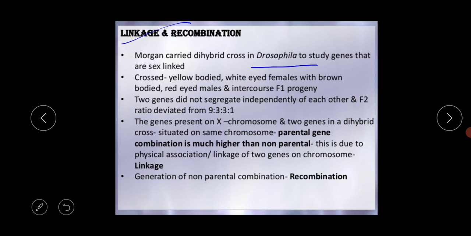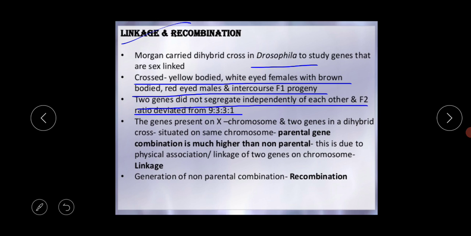They crossed the yellow bodied white eyed female with brown bodied red eyed males and intercrossed the F1 progeny. They attributed this to the physical association of two genes and coined the term linkage. So the two genes did not segregate independently of each other, and the F2 ratio deviated from